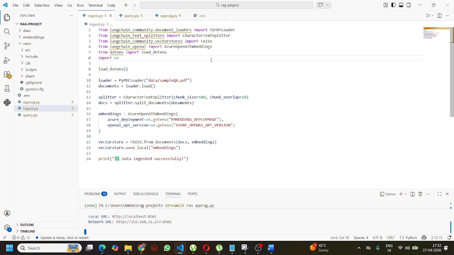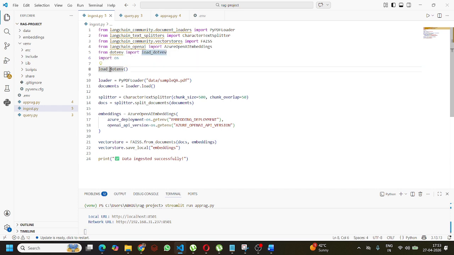Storing vectors means whatever text we have split, we can store in the vector store, right? And for reading the environment, it is the dotenv. In the .env file is where all the configuration related things will be, like API key, Azure deployment name, API version, and all these things.